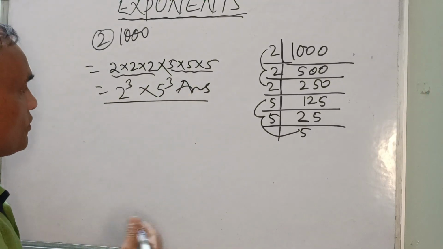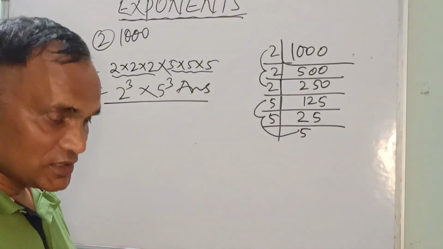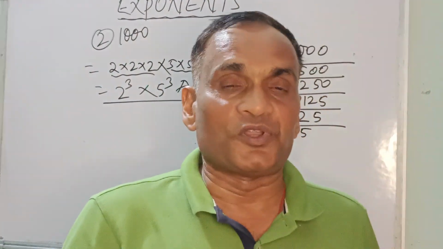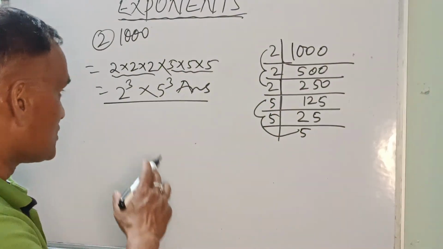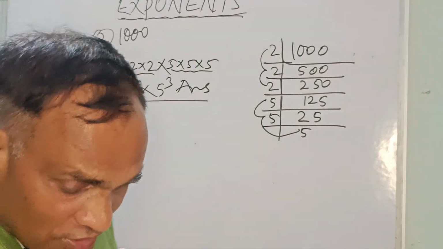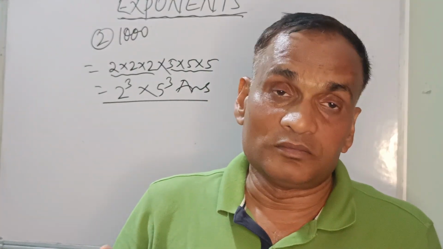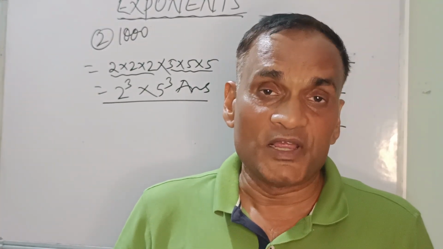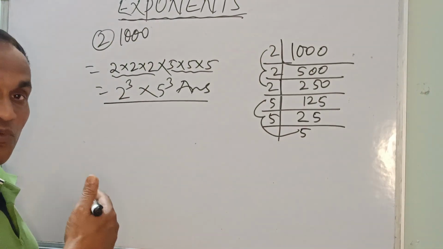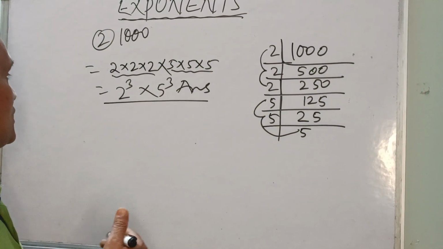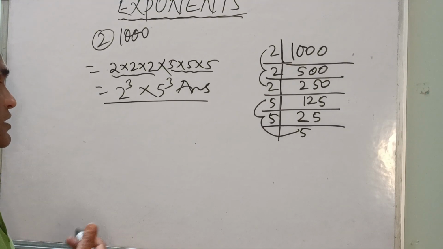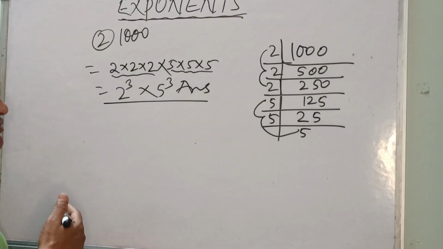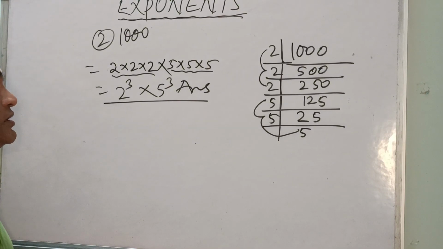So now we have seen that we have got the answer in exponential form, that is, as a power of prime factorization. This is the answer. Now we'll see how to get the number back from the exponential form. Just we'll do vice versa. You can note it down, and we'll see with another example how to get the answer if it is given in exponential form.